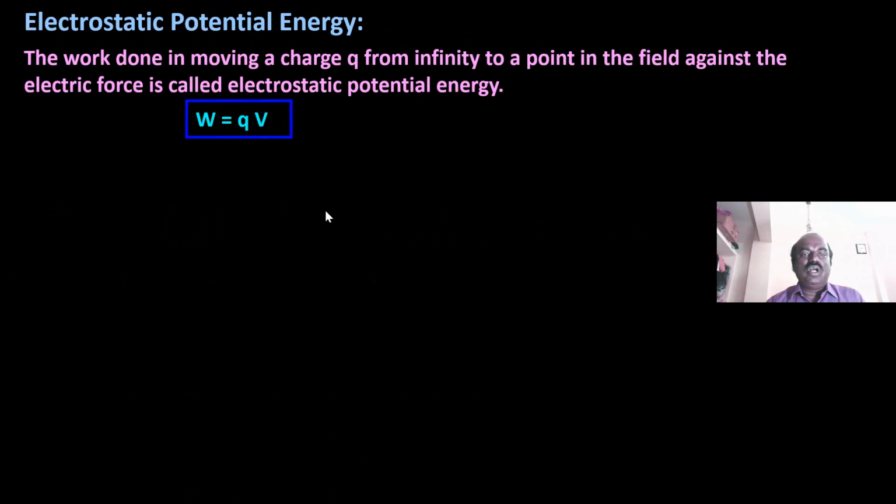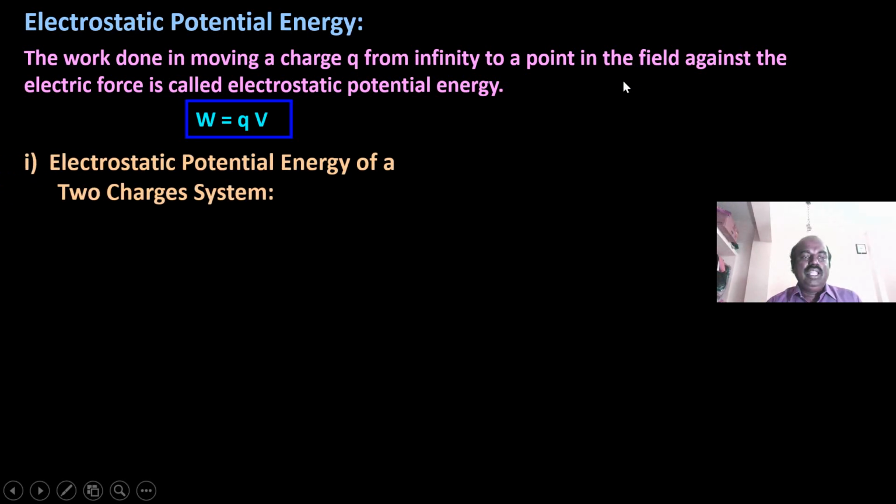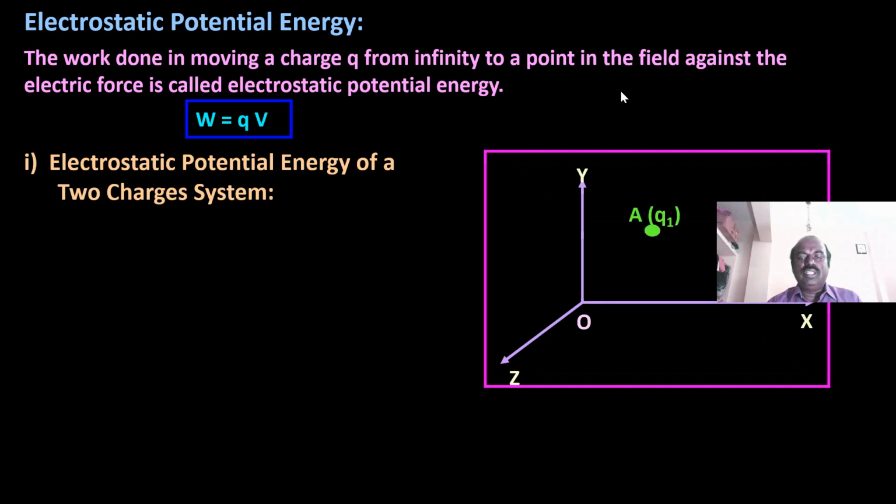Electric potential energy. Work done in moving a charge Q from infinity to a point in the field against the electrostatic force is called electrostatic potential energy. W is equal to QV. Electrostatic potential energy of a two charge system. Now consider A and B, two points having the charges Q1, Q2 respectively. They are at distances R1, R2 respectively away from the origin O.